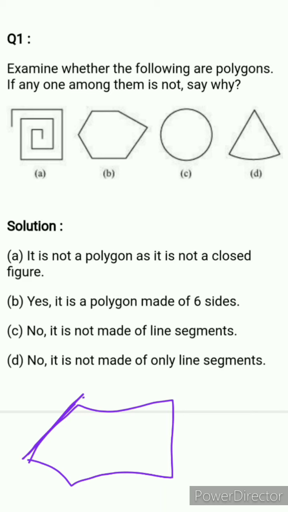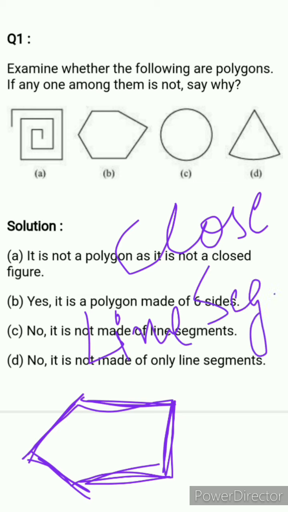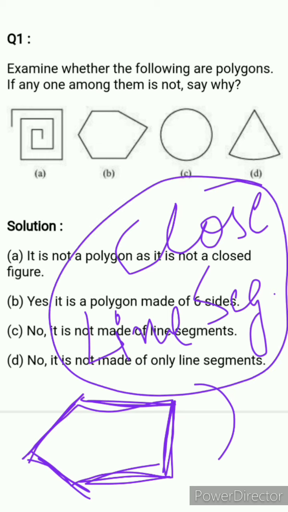Just like here, it's a line segment. This one is also a line segment, third line segment, fourth line segment and fifth line segment. So a polygon is a closed curve. First condition is closed, वो कहीं से भी open नहीं होना चाहिए. And the second condition is line segments, it's made by line segments. वो line segment से बना होना चाहिए, उसमें भी कोई curve line नहीं होनी चाहिए. So that is the condition of polygon: closed and made by line segments.